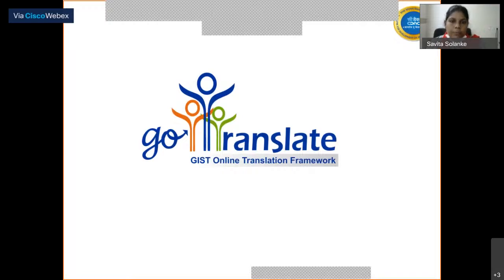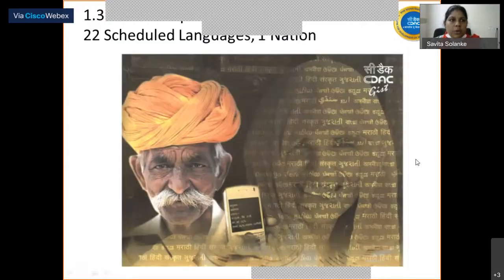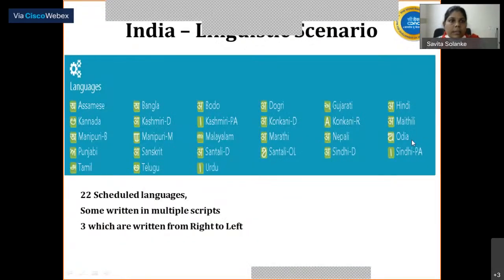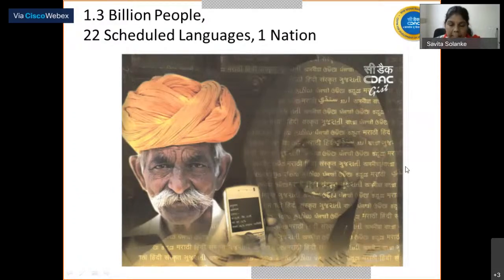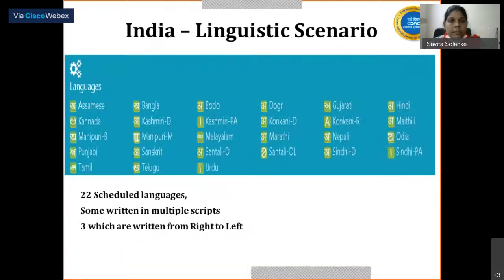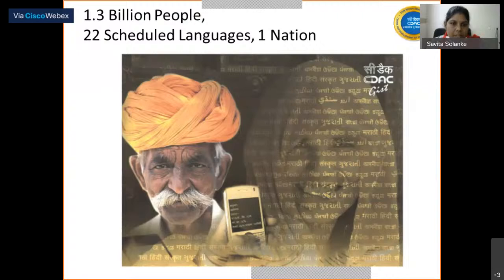This is our logo. In India, 1.3 billion people speak 22 scheduled languages, and most of the content on the internet is available in English only. To cater to their need, we provide LPMF, the localization project management framework, to make your website and documents available in Indian languages and make them available for the end users in their own languages to make them comfortable.